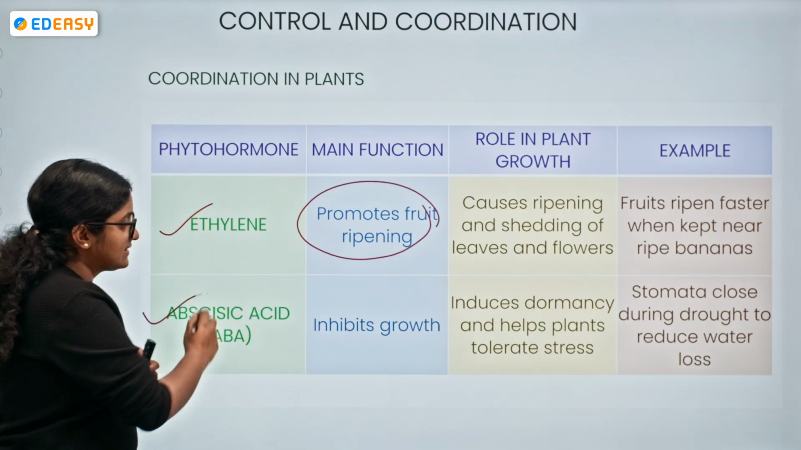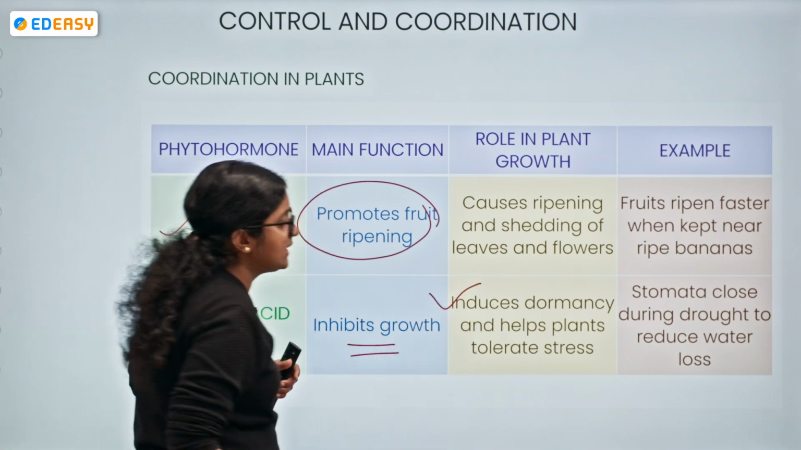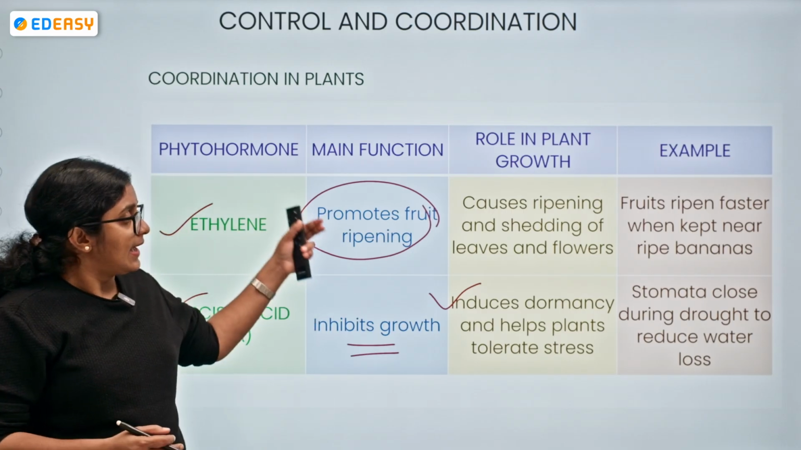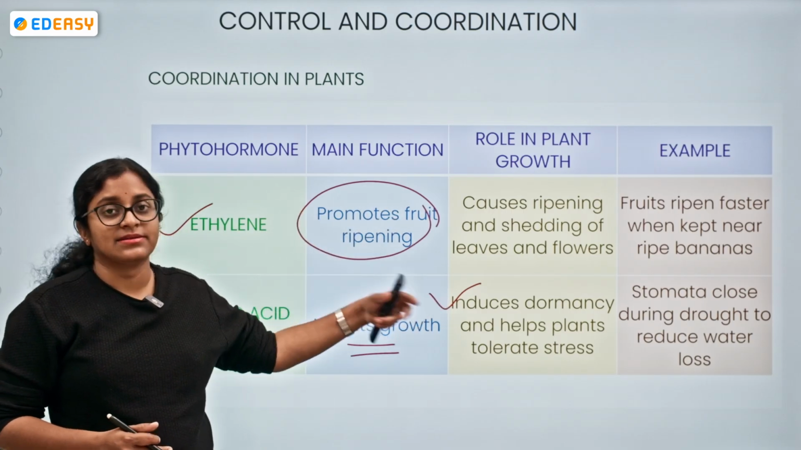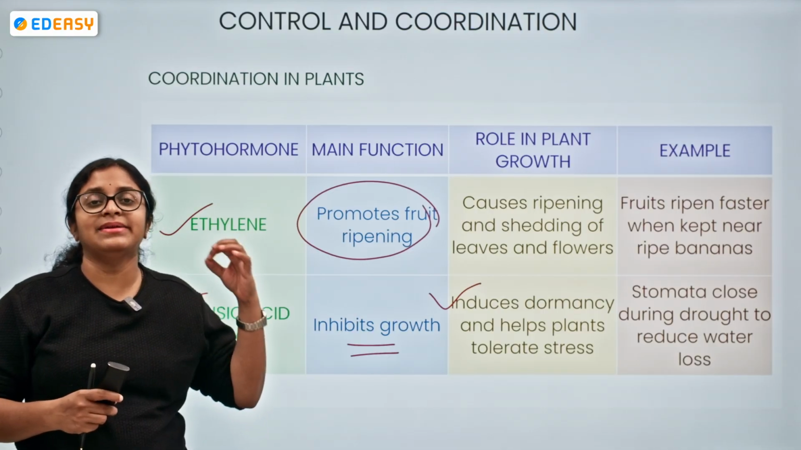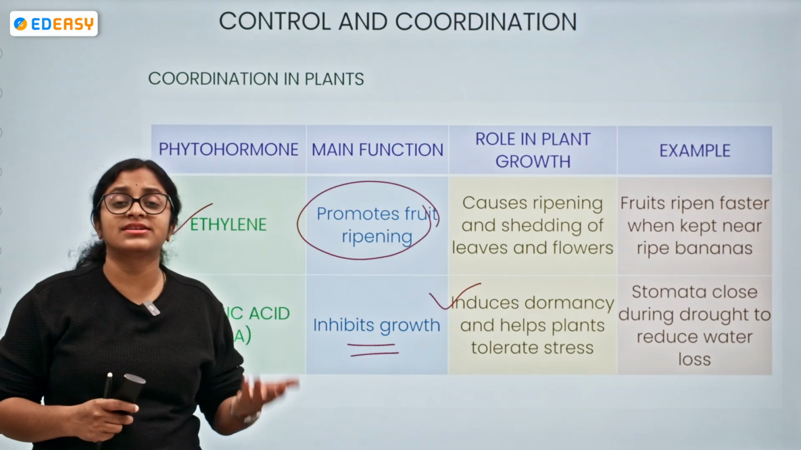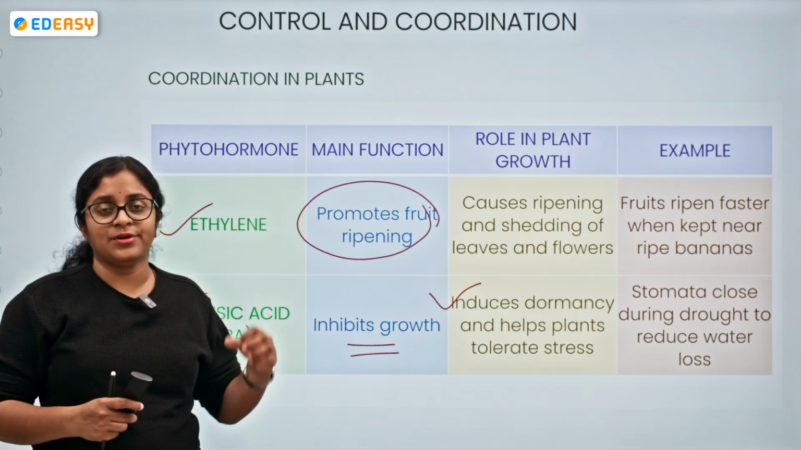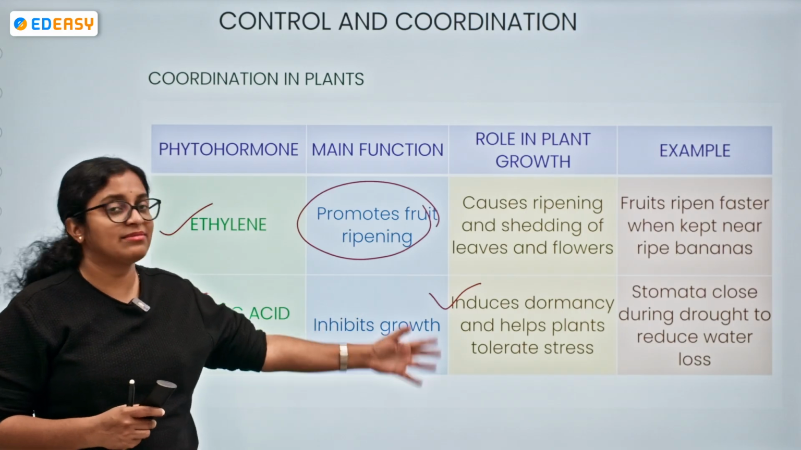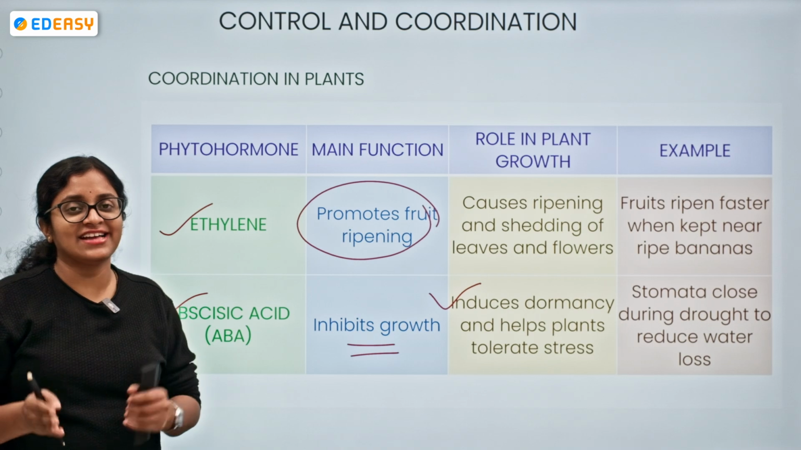Now, abscisic acid, what it does: it inhibits growth, it induces dormancy, and helps the plant to tolerate stress conditions. It is responsible for creating an inhibitory effect within the plant so that it will survive the harsh conditions. Like, in order to reduce water loss during drought times, the stomata get closed with the help of the action of abscisic acid.